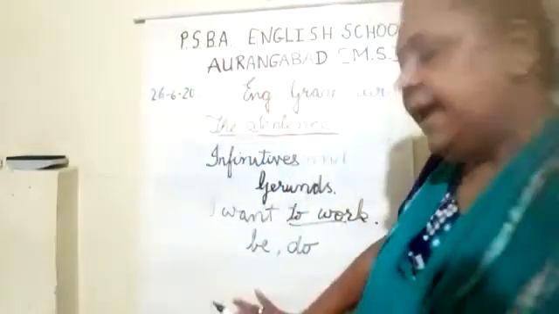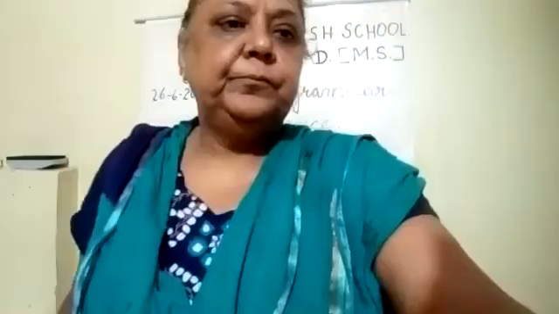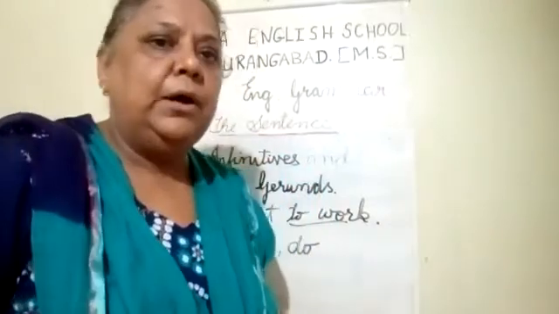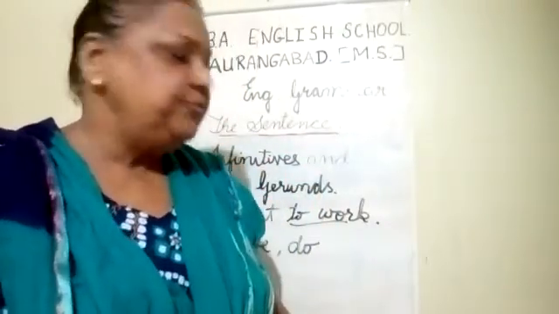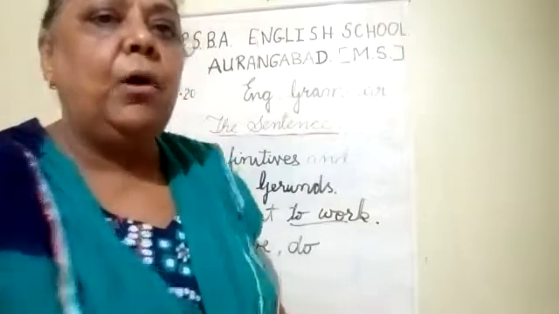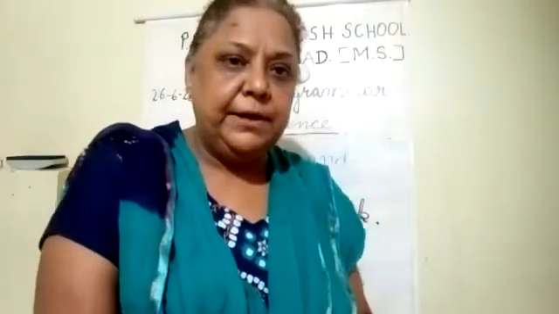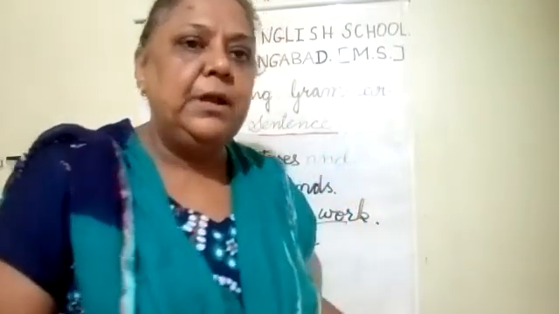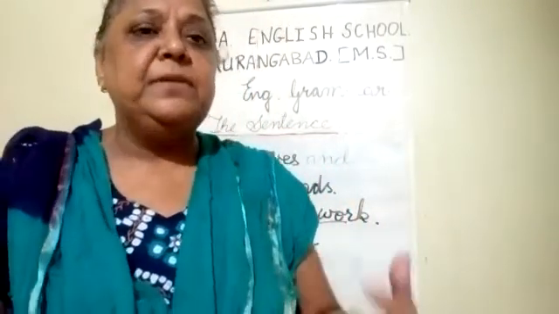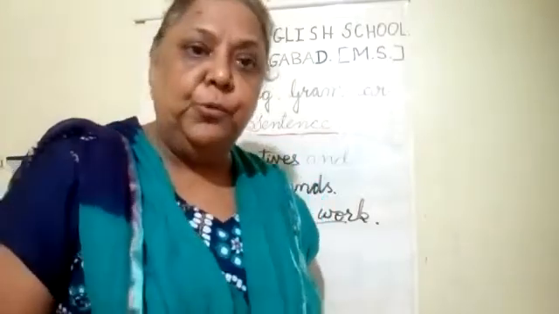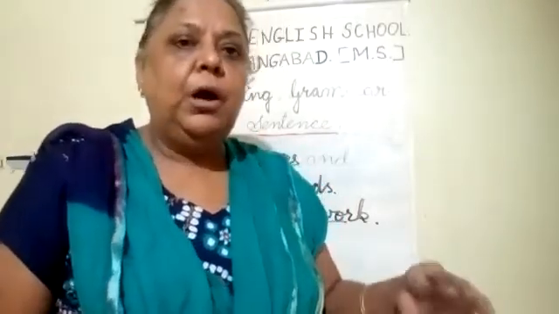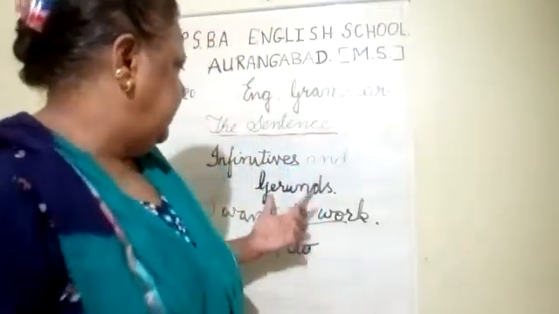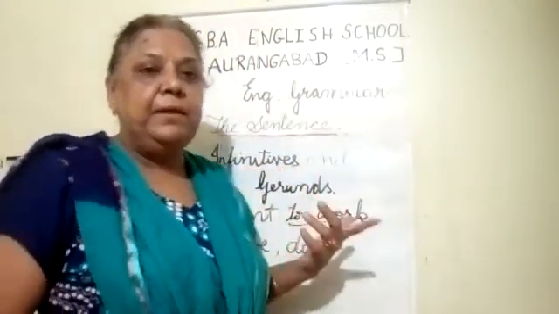So the words which go without to are called bare verbs, and the words which go with to are called full infinitives. So this is what we have learnt in infinitives. Infinitives means the words which go with to, or they follow to, and they make a complete infinitive.